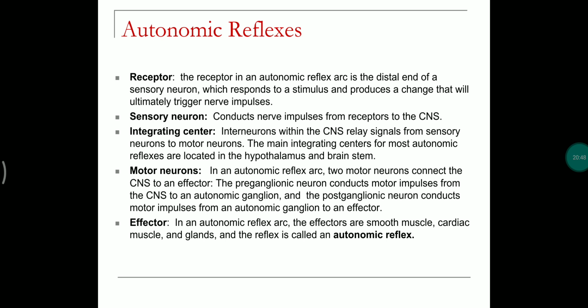And the reflex arc consists of a receptor present in the effector organs, and the sensory neuron, which conducts impulses from the receptors to the CNS, where the integrating center is present, either in the brain or spinal cord, which integrates the sensory impulses into motor impulses, and motor neurons which carry the motor impulses to the effector organs. The effector organ is an internal visceral organ like smooth muscle, cardiac muscle, or any gland, which is stimulated very quickly by means of the autonomic reflex.